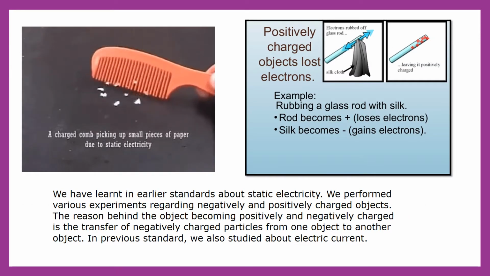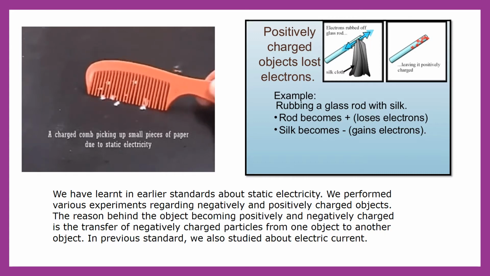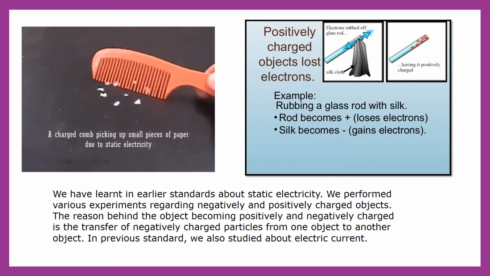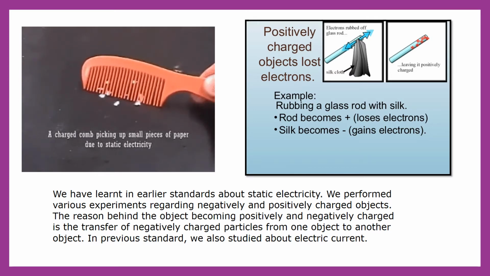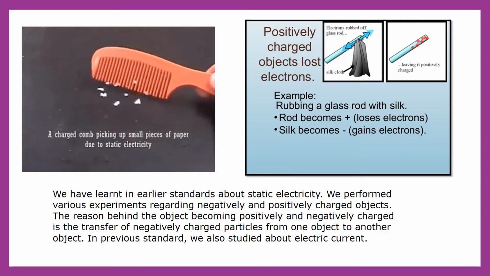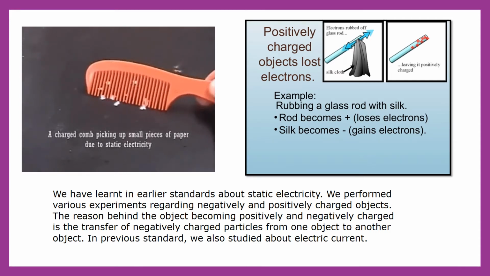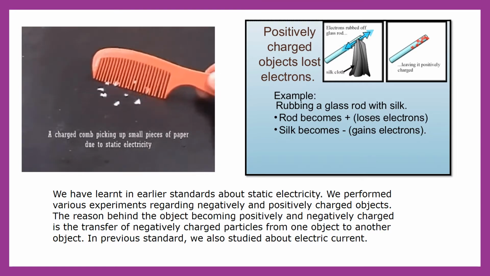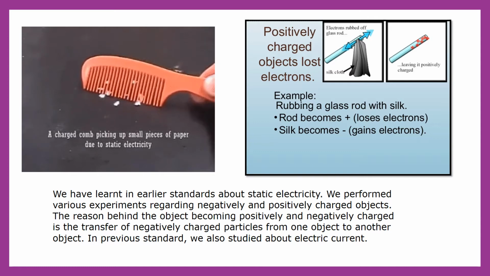Children, we have learned in a previous standard about static electricity. We performed various experiments regarding negatively and positively charged objects. So the reason behind an object becoming positively or negatively charged is the transfer of negatively charged particles from one object to another object. Now in the previous standard we also studied about electric current.